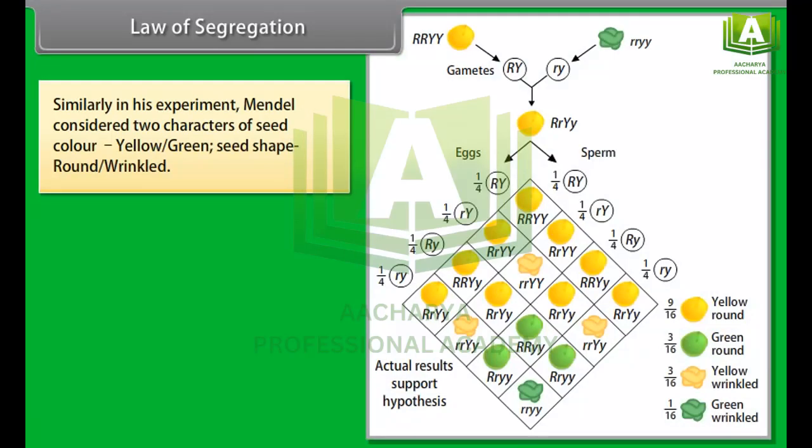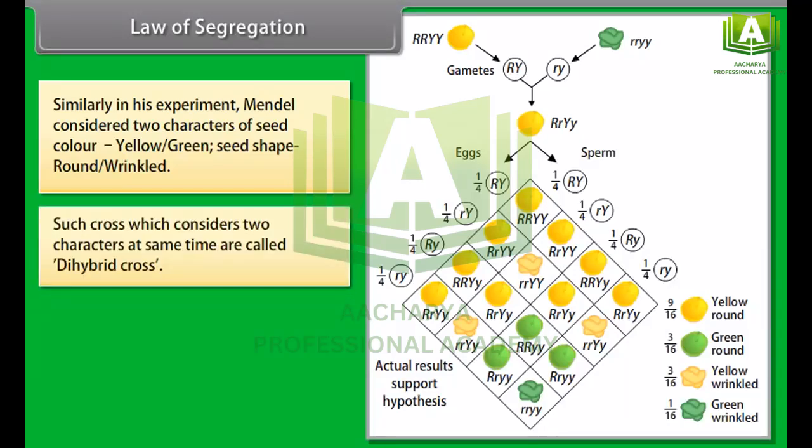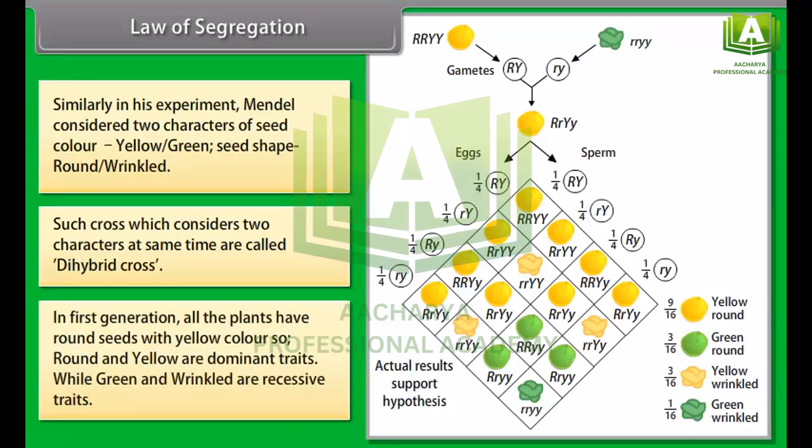Similarly, in his experiment, Mendel considered two characters: seed color, yellow and green, and seed shape, round and wrinkled. Such cross which considers two characters at the same time is called dihybrid cross. In first generation, all the plants have round seeds with yellow color. So, round and yellow are dominant traits, while green and wrinkled are recessive traits.